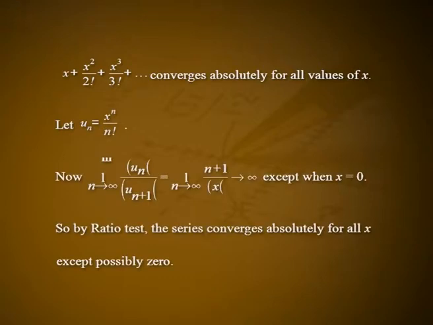Now, limit of |un| divided by |un+1| as n tends to infinity is equal to limit of (n+1) by |x| as n tends to infinity, except when x is equal to 0. So, by ratio test, the series converges absolutely for all x except possibly 0. But for x equal to 0, the series evidently converges absolutely. Hence, the series converges absolutely for all values of x.